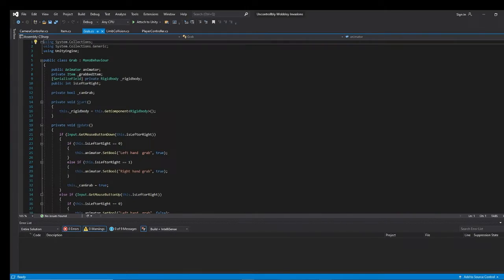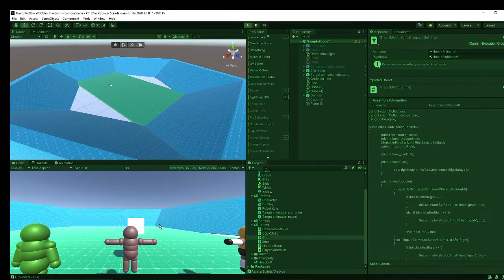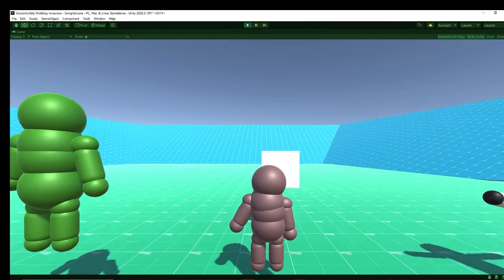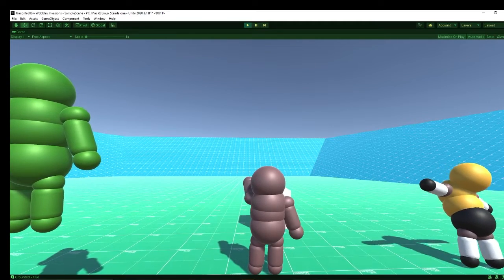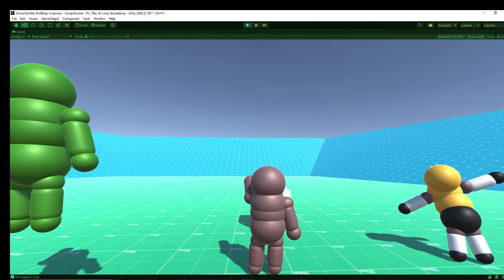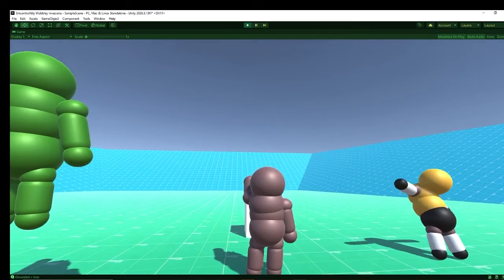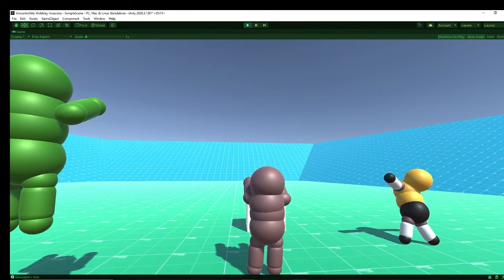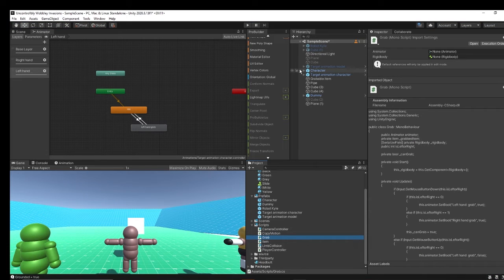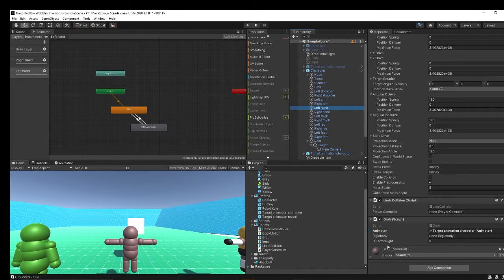So for the grabbing, we have animations for the right and left hands. When you press the left mouse button, it will raise the left hand. When you press the right mouse button, it will raise the right hand. When you press both, it will raise both hands. The script is attached to the hands. For the left hand, we have a button value of 0. For the right hand, we have a value of 1.